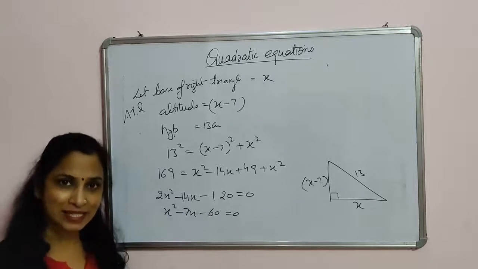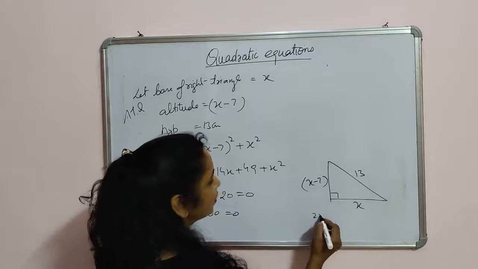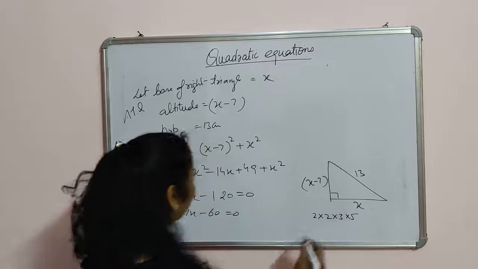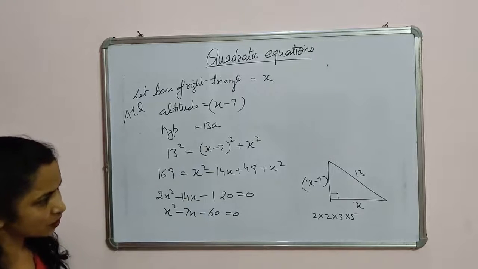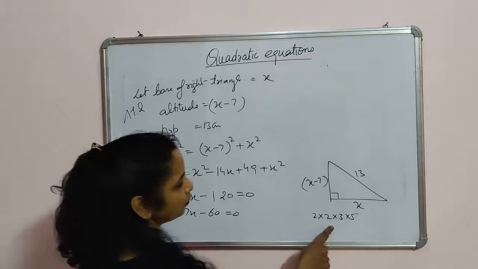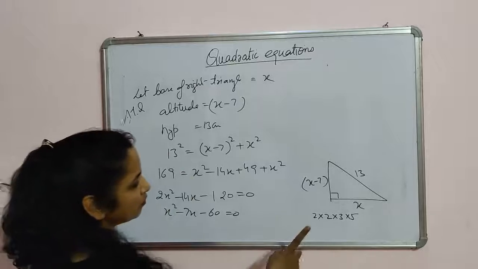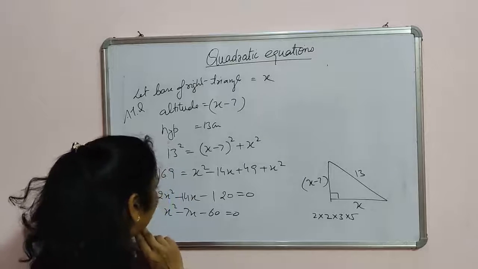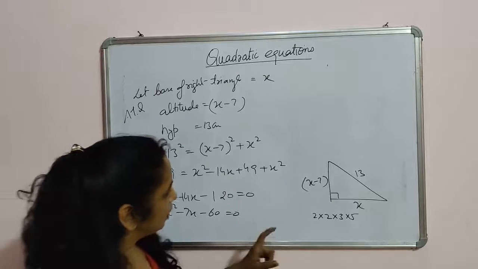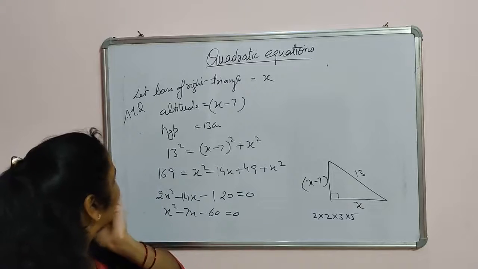Now you have to factorize 60 so that you get the value 7. So here are the factors of 60: 2 and 30, 2 and 15, 3 and 5. These are the factors of 60. Okay, so how will you get 7 here? 2 and 30, 3 and 15, no. 5 and 10, 3 and 6, no. 2 and 30, 3 and 20, 5 and 15, no. So I have done some mistake here. Let me check. 3 and 6, and 5 and 10. 7, no, we can't get 7.